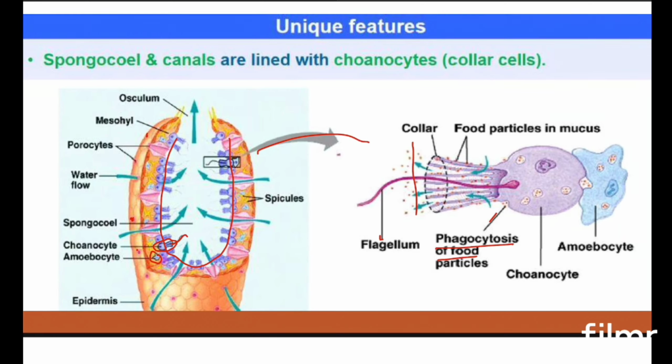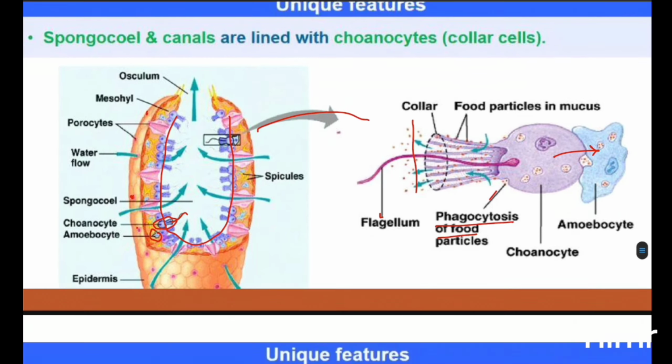The amoebocytes then take the nutrients and give them to the other cells. These specialized cells with special flagella have a collar-like shape, which is why they are named choanocytes or collar cells.